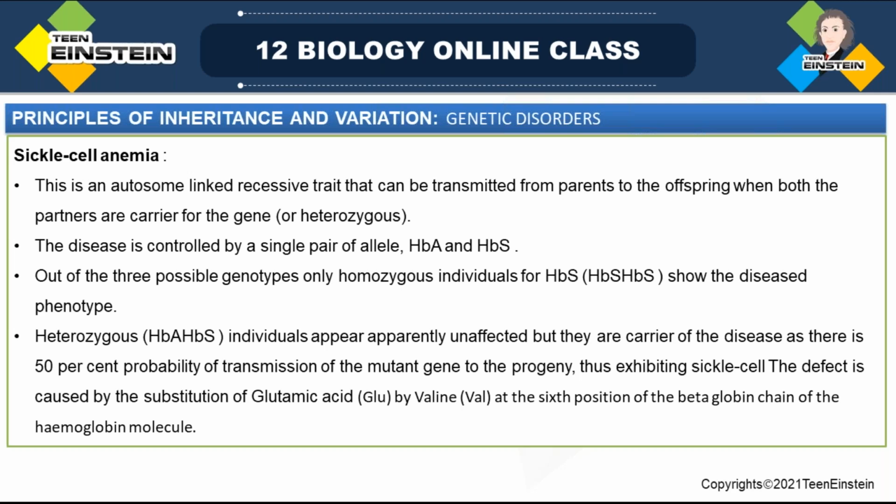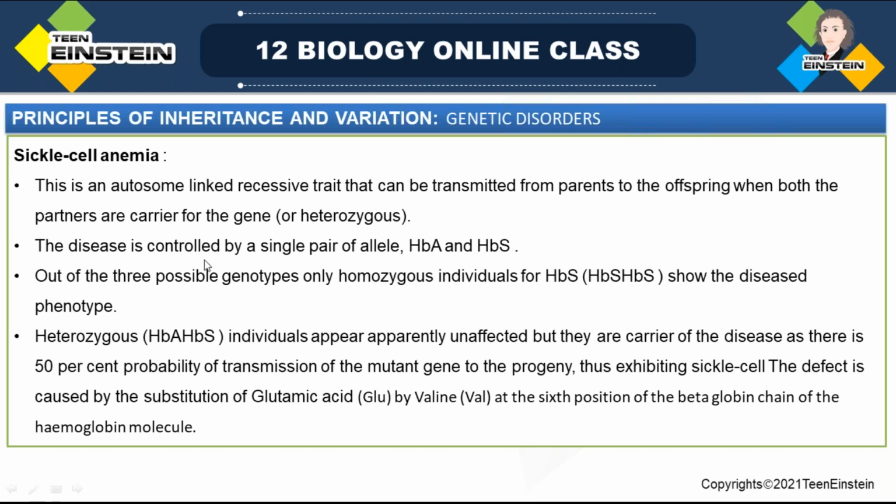It can be transmitted from parents to offspring when both partners, male and female, are carriers of the gene. Then they can pass it to the next generation.